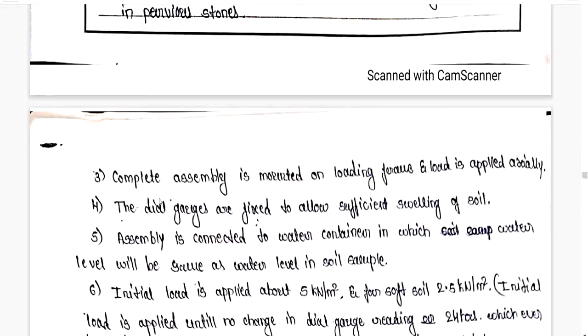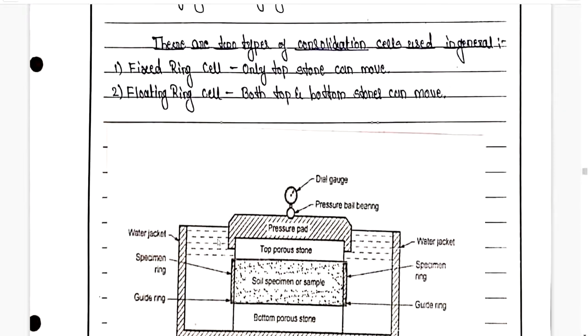Next, third step is complete assembly is mounted on loading frame and the load is applied axially. So you can see this is a complete assembly.